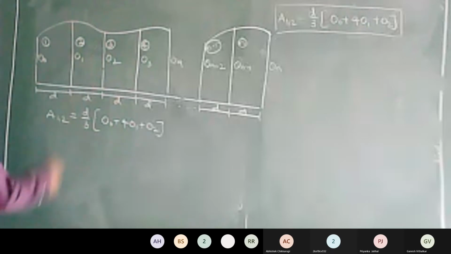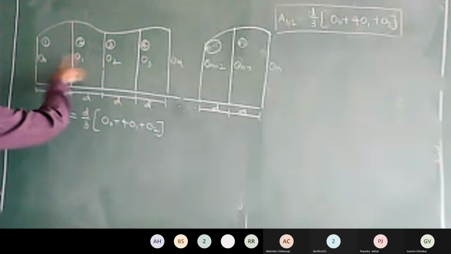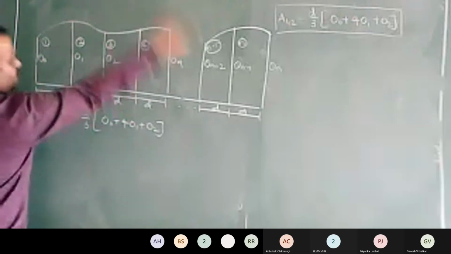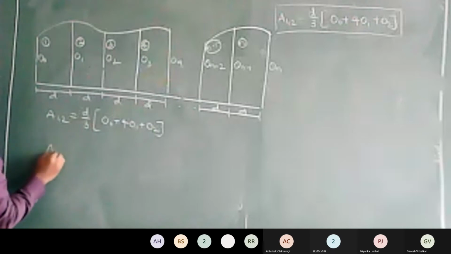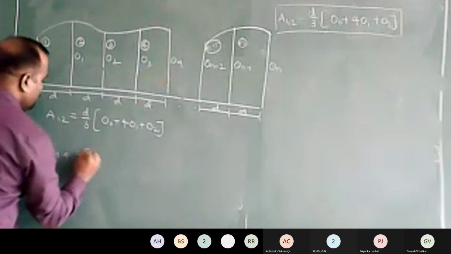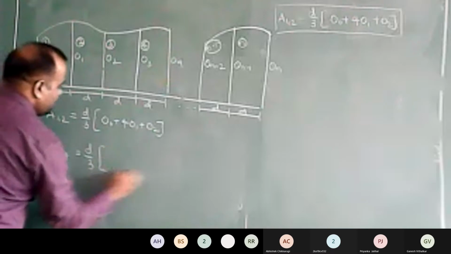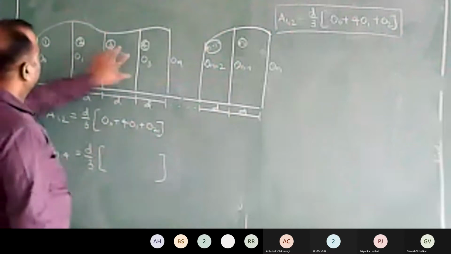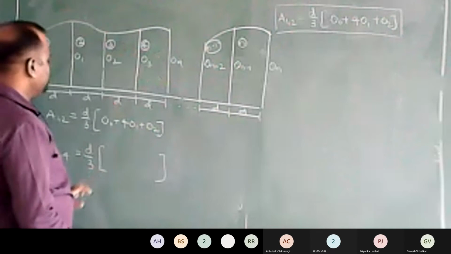Okay. Now I have calculated the area of the two strips. Next, I need to calculate the area of the next two strips, that is area of strips third and fourth. What will that be equal to? Can anyone tell me the expression here? Area of the strips 3 and 4. These are my 3 and 4 strips.